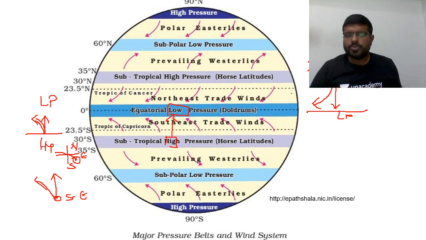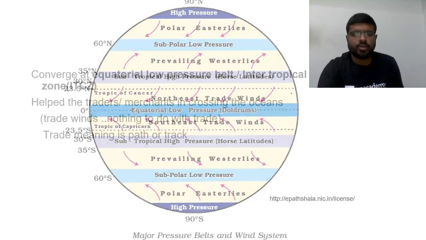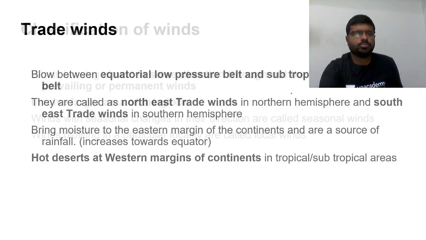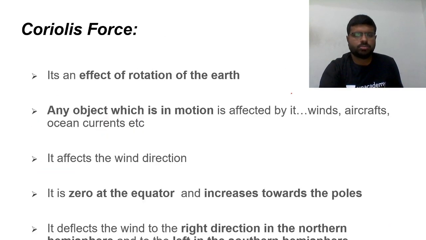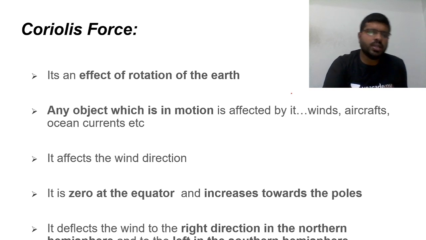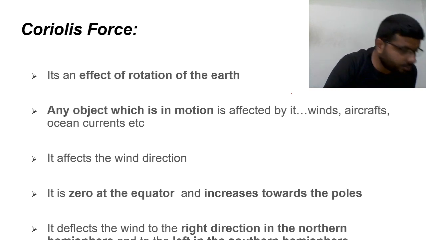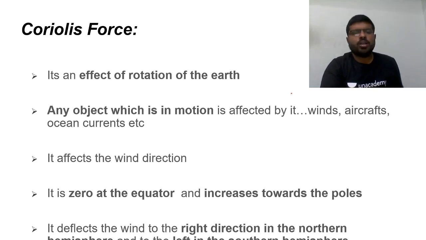Right. So I hope this Coriolis force is clearer to you now. So what is Coriolis force? It is an effect of rotation of the earth. Any object which is in motion is affected by it. That is the wind, aircraft, ocean currents. It affects the wind direction. It is zero at the equator.